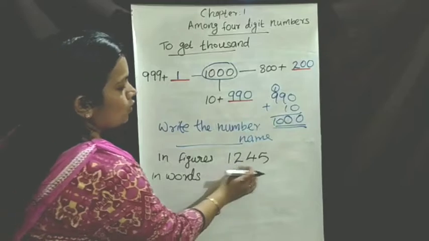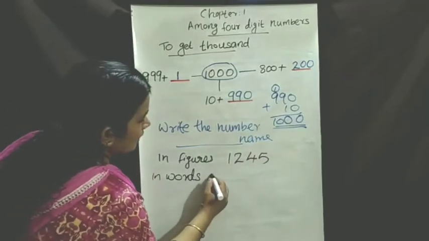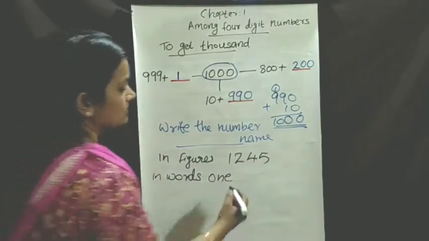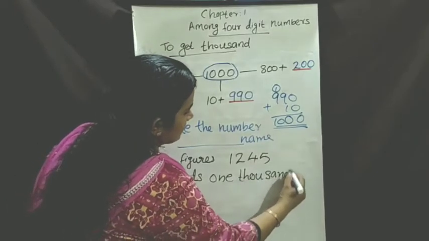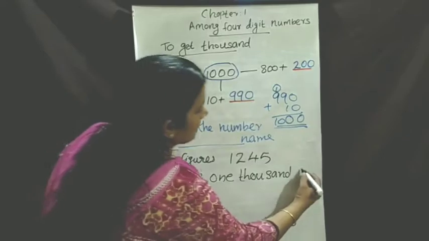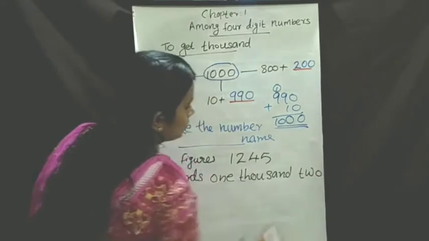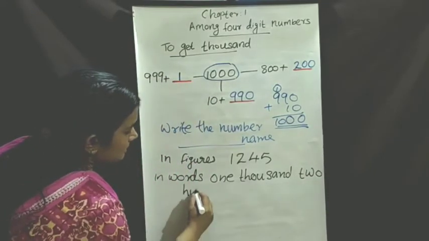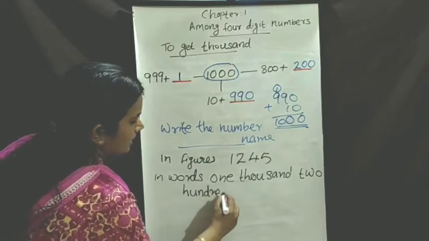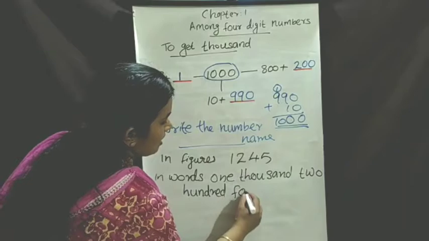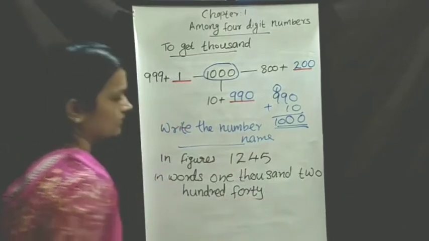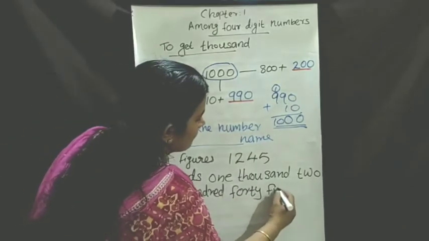1245. 1, O-N-E, 1. 1000, T-H-O-U-S-A-N-D. 200, T-W-O, 2, 100, H-U-N-D-R-E-D. 45: 40, F-O-R-T-Y, 45, F-I-V-E.